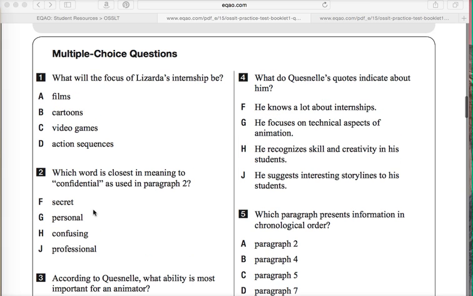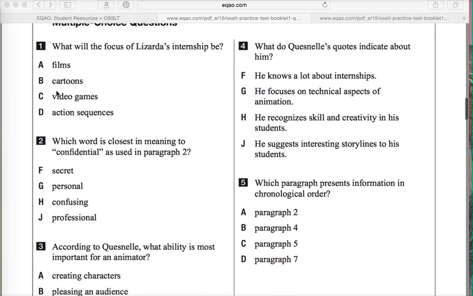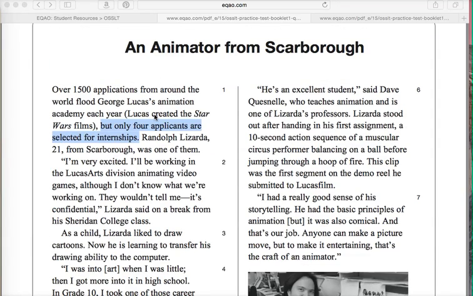What you see here, question number 1: what will the focus of Luzarda's internship be? This is a level 1 question. We just simply need to find the answer from the text. When we look up at the text, we see the word internships, and it won't be too long after that word where we find our answer.